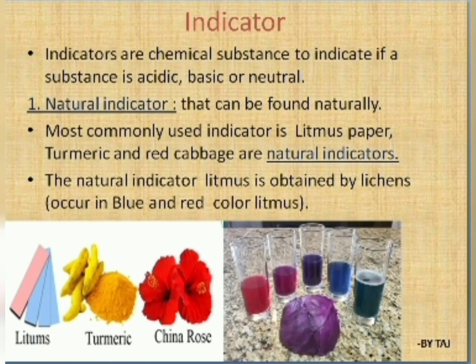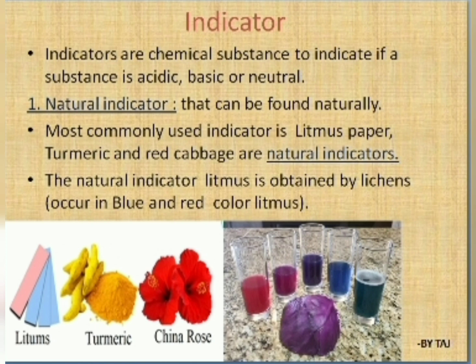Indicators are chemical substances that indicate if a substance is acidic, basic or neutral in nature. There are mainly two types of indicators, the natural indicator and the artificial indicator. Natural indicators can be found naturally. The most commonly used indicator is litmus paper, which I have shown in the picture. Turmeric, scientific name Curcuma longa, and red cabbage are natural indicators. Litmus is obtained from lichens and occurs in blue and red color.